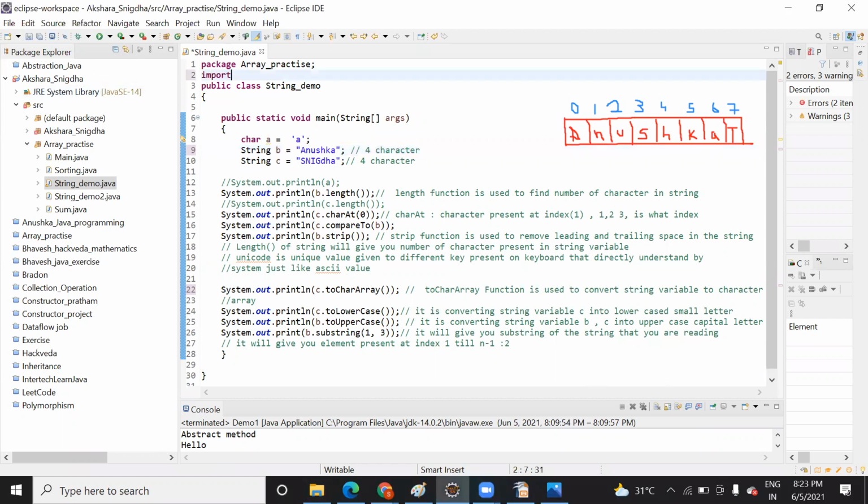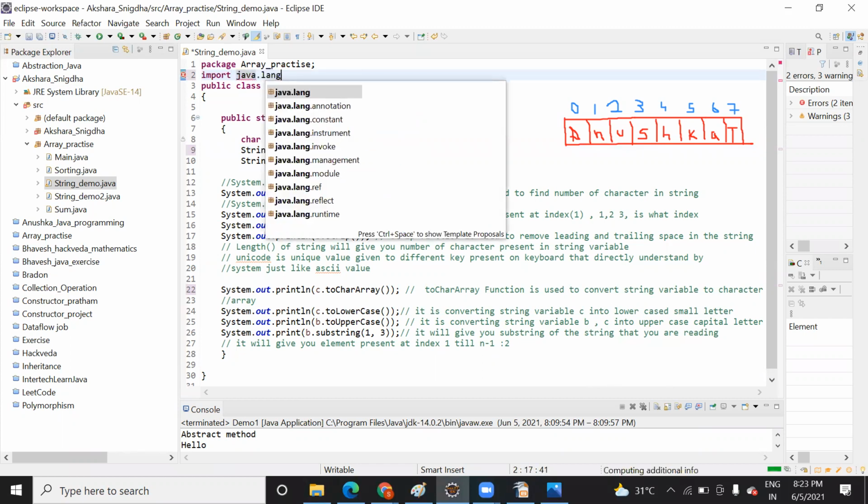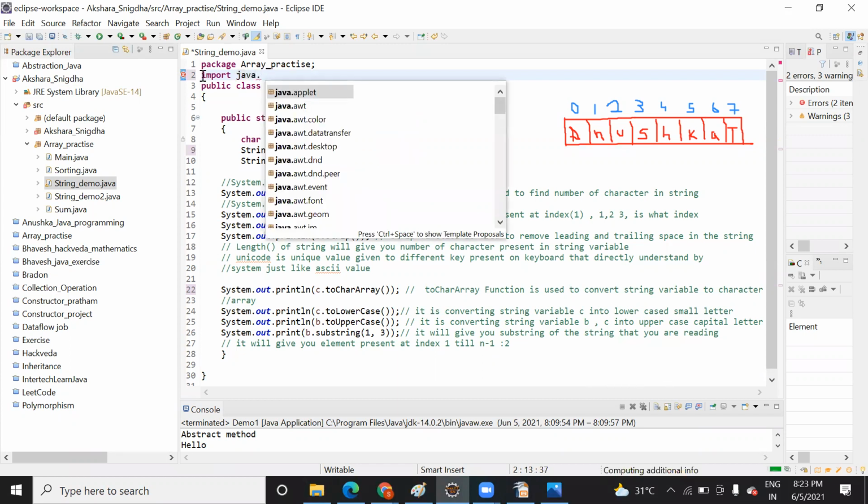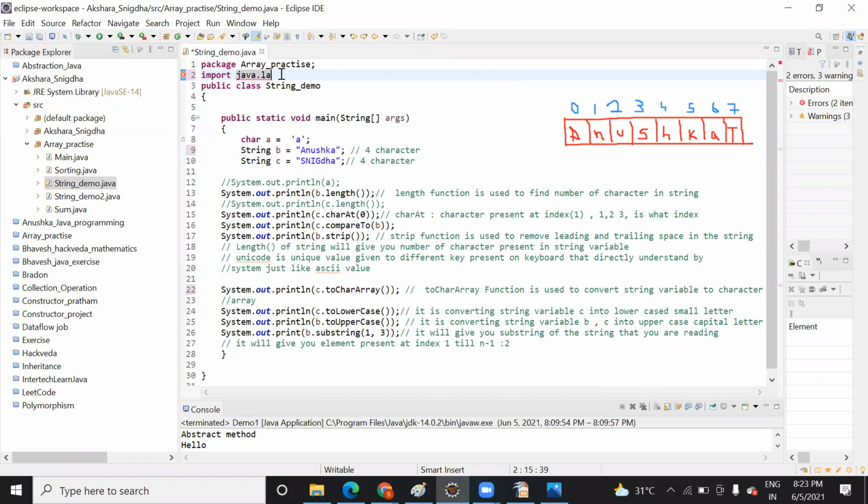There is a library, import java.lang. There are different kinds of libraries. Even if you do not add it, that also works here with the help of string. There are a few libraries that we use: java.lang, java.string.